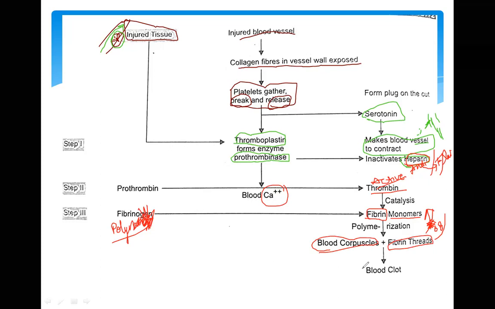And ultimately from these fibrin threads, blood clot formation takes place. So in this way, complete blood clotting will take place. And the role of heparin, you always remember, role of heparin, it is an anticoagulant. I am clearing it so that we can again